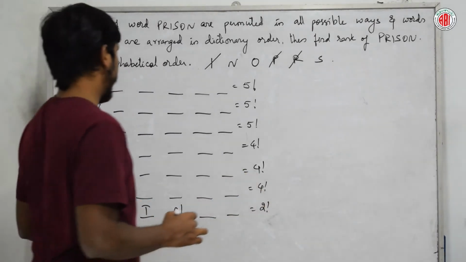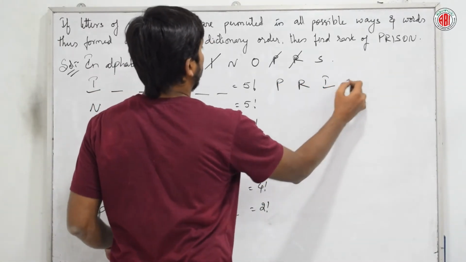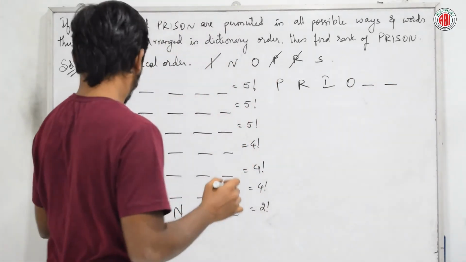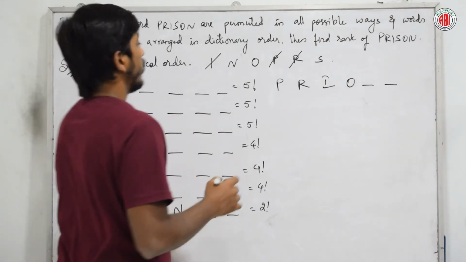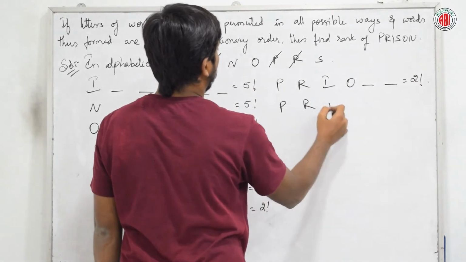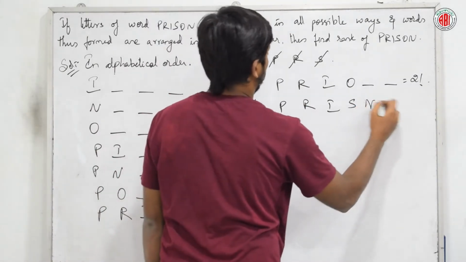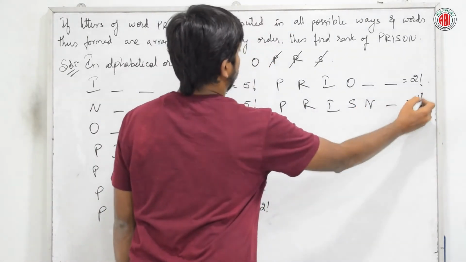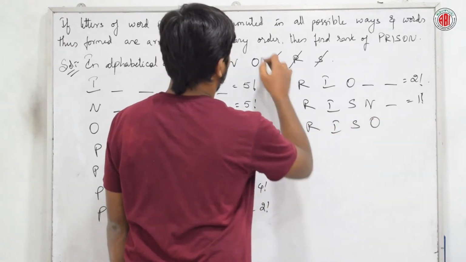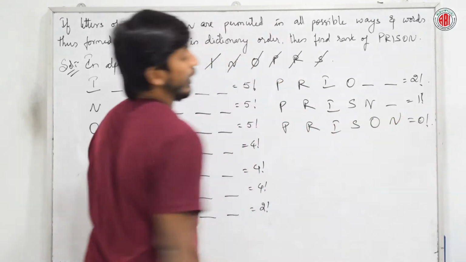Right? And next, after P, R, I, N comes P, R, I, O. No, that is also not the place, so I will be left with 2 factorial. Next, P, R, I, S. Yes. Next is N. No, that is also not our word. So it is 1 factorial. Next, P, R, I, S, O, we got it. N also we got it. So it is 0 factorial.